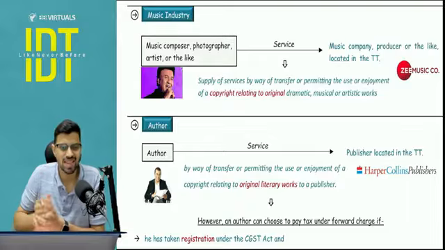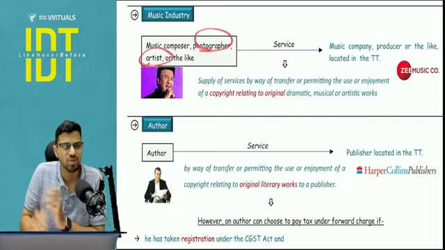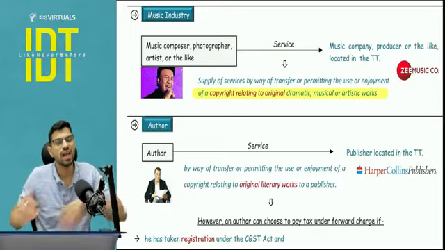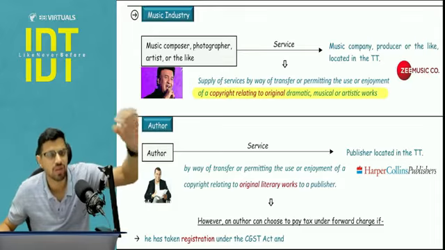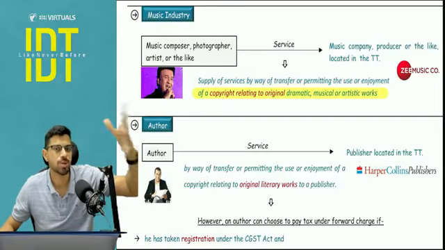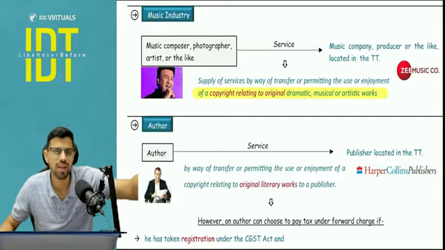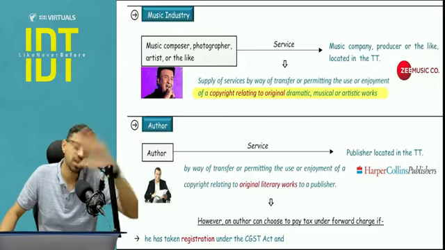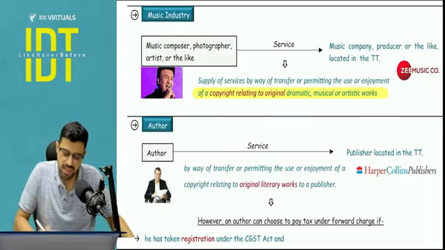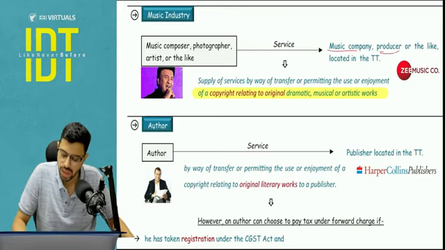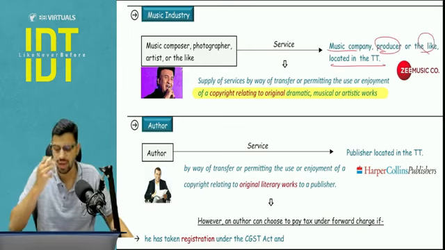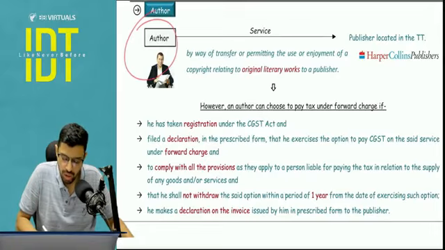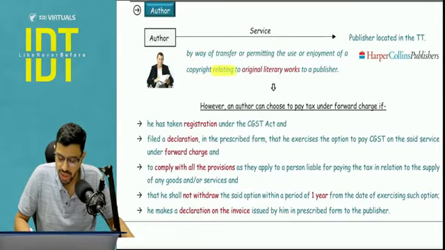So basically there is a music composer, a photographer, an artist. These are creative people who own copyrights with respect to original dramatic, musical or artistic work. They transfer this right to use, and in return they earn royalties. This is a service, right? In Schedule 2 we have covered that everything with respect to IP is a service. So they are transferring this to a music company or producer located in the taxable territory. Then RCM will apply, and a similar thing applies with respect to an author who holds rights with respect to original literary work.